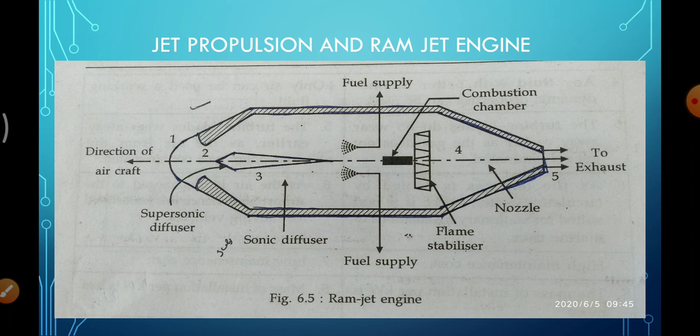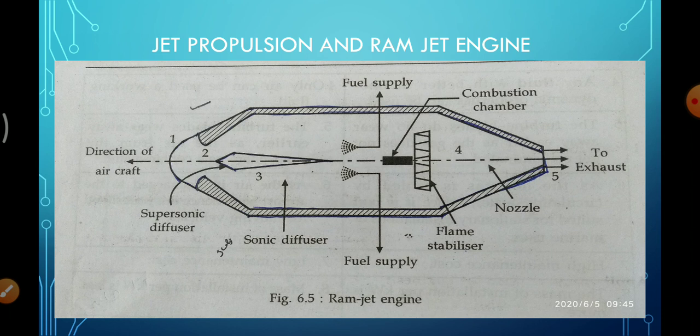Means, as we know, Newton's third law, for every action there is an equal and opposite reaction. So that law is applied in jet engines. So when the hot gases are exhausted through the small nozzle, which produces a backward force, or we can say thrust, that thrust is used to move the engine forward, or you can say jet engine moves forward. This is regarding the jet propulsion.